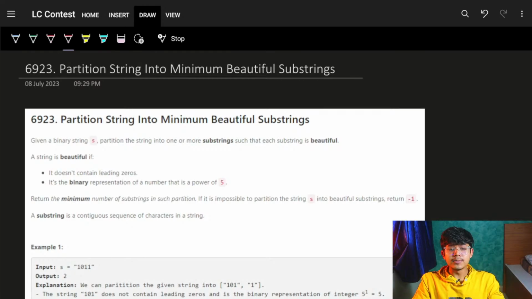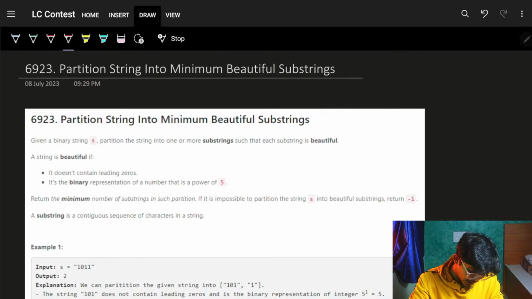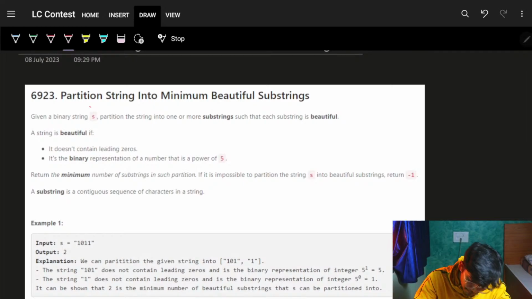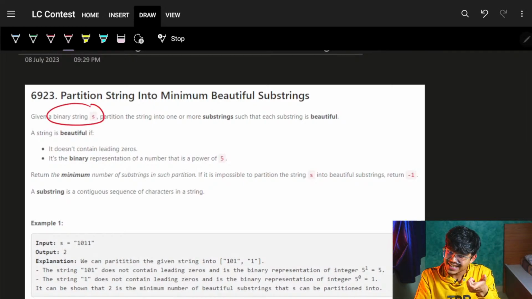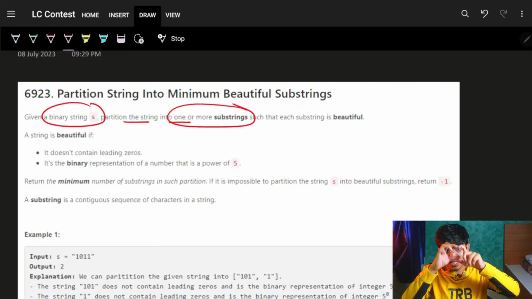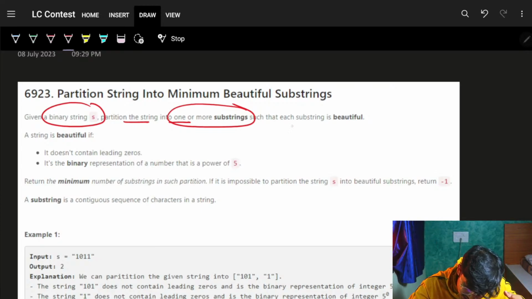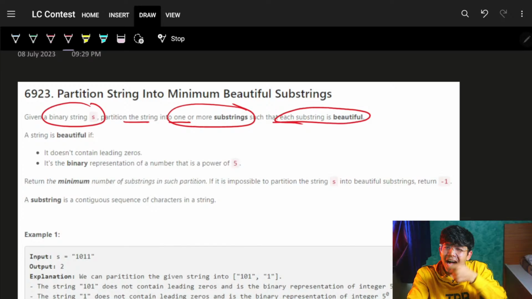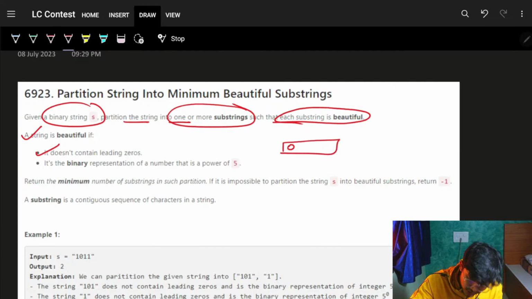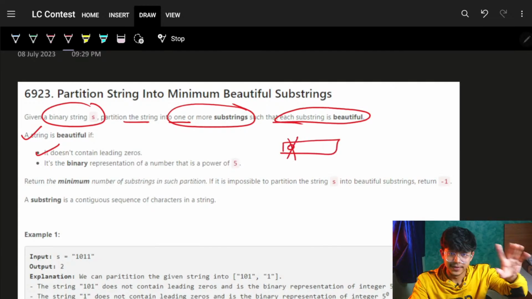Cool. Let's quickly look at question number 3. Again, a great hype for question number 3. Partition string into minimum beautiful substrings. Now, I have a binary string S, but it's actually representing a binary number. Partition the string into one or more substrings such that each substring is beautiful. And how do we define beautiful? A beautiful string does not contain leading 0, which means a substring should not start with 0 for sure.